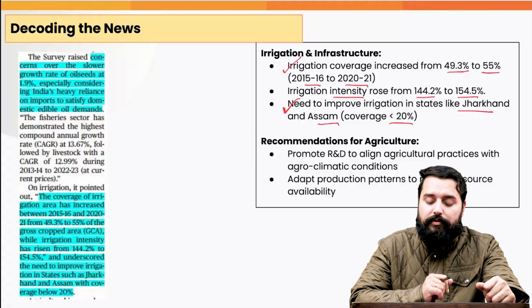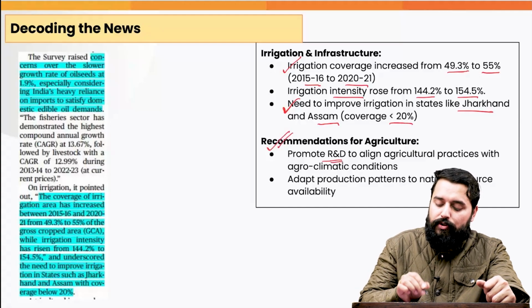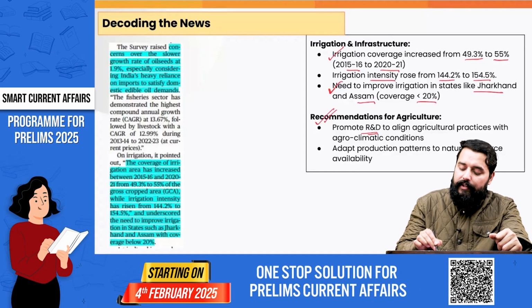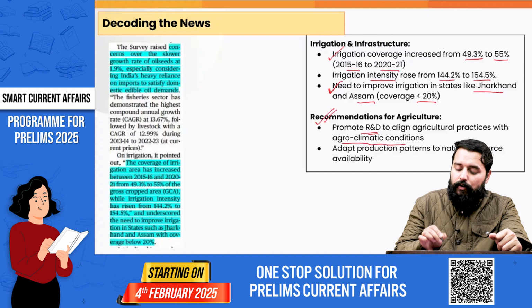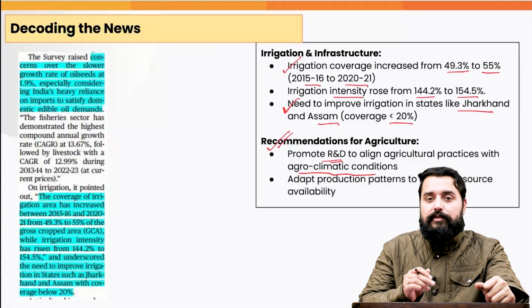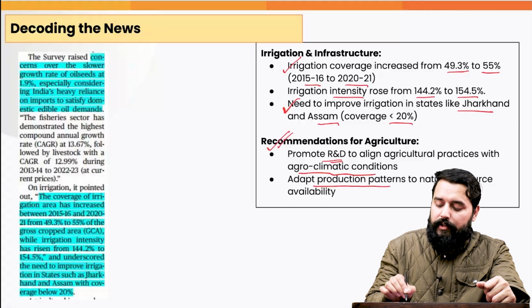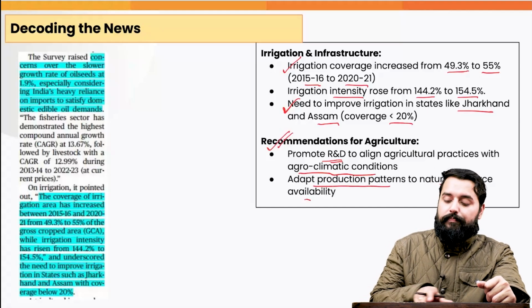The recommendations for agriculture include the promotion of research and development to align the agriculture practices with the agroclimatic conditions. That is, there should be agroclimatic zonations, and the crop rotations and the crop production should be as per the agroclimatic zones. We can adapt the production patterns to the natural resource availability as well.